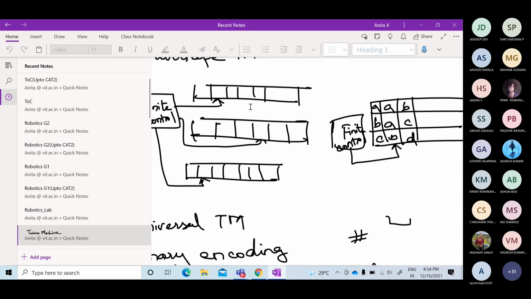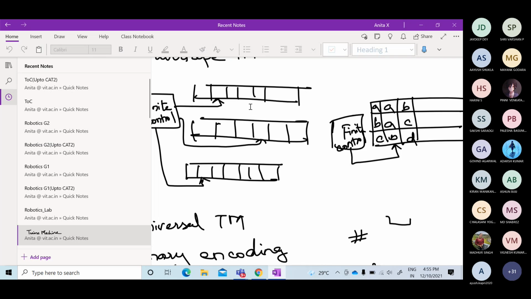That is a recursive language. Please make a note: in the case of a recursive language, I will be designing a Turing machine that is able to say whether the given string belongs to that language or does not belong to that language. If it belongs, it will halt and accept. If it does not belong, it will halt and reject. This is the recursive language.